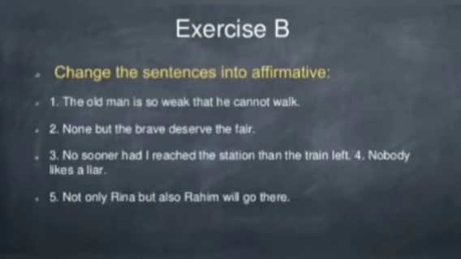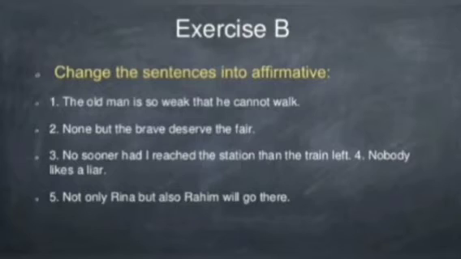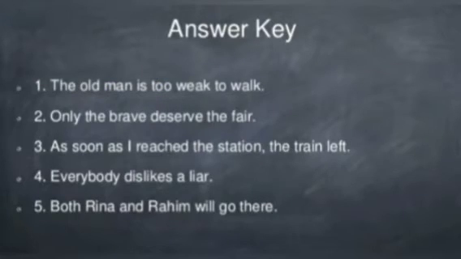Nobody likes a liar. Answer is everybody dislikes a liar. Last one, not only Reena but also Rahim will go there. And the answer is both Reena and Rahim will go there. This is all about the transformation of sentence that we are continuing since the last topic. And here we are going to have the next one.